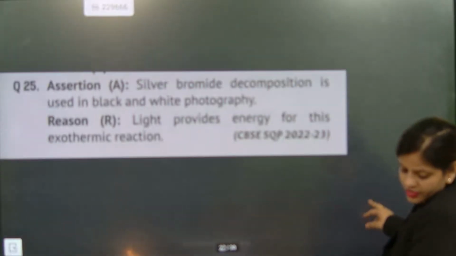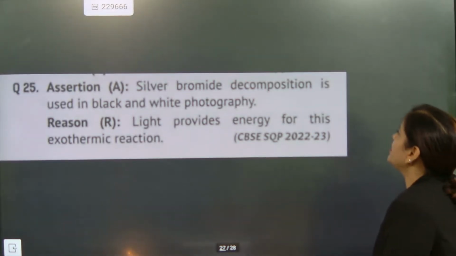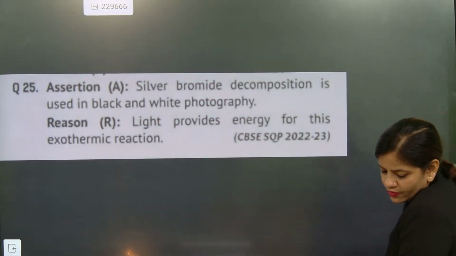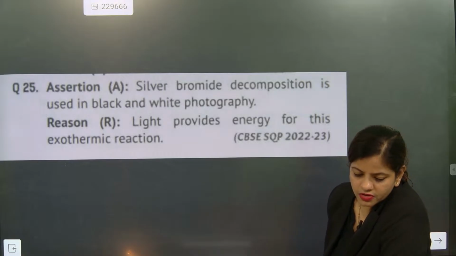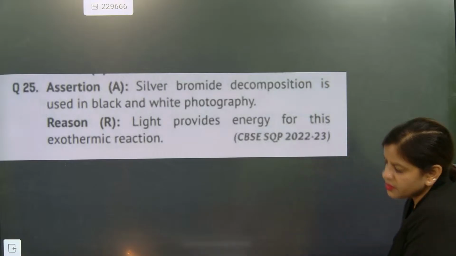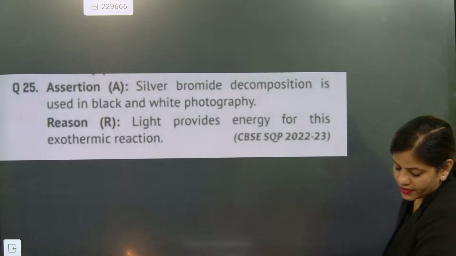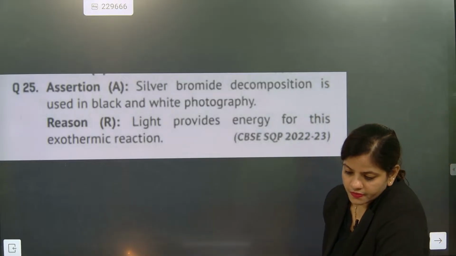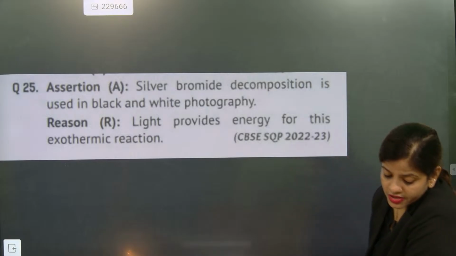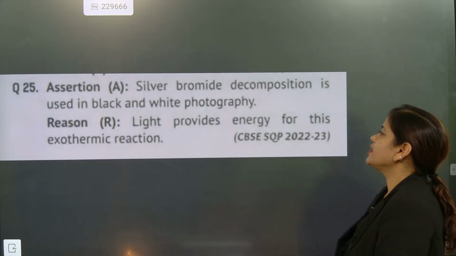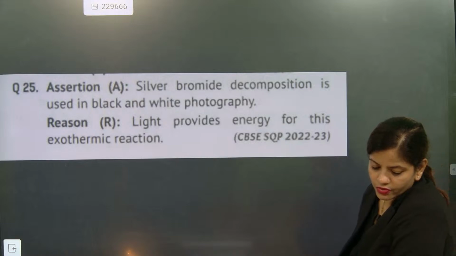Now go for question number 25. Silver bromide decomposition is used in black and white photography. Light provides energy for this exothermic reaction. Now check this one out, the 25th one. Very good, Vishwa. So here the assertion is absolutely correct. Silver bromide decomposition is used in black and white photography.